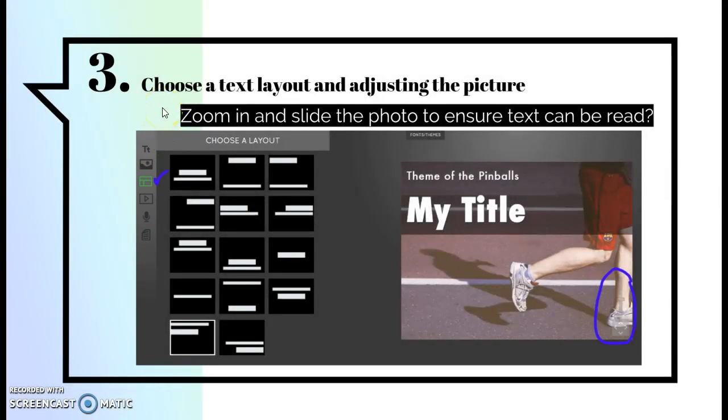Step 3, you want to choose a text layout and adjust it and adjust the picture. So you can tell that I've zoomed in the slide and the photo to ensure that the text can be read. So once I choose the layout button on the left, my text will move its position depending on how I have chosen it to appear in the slide. And then also in the photo, there's a zoom so that you can drag and get closer or farther away from the image. So I created this one to be perseverance with the theme of the pinballs. So I chose a person running.